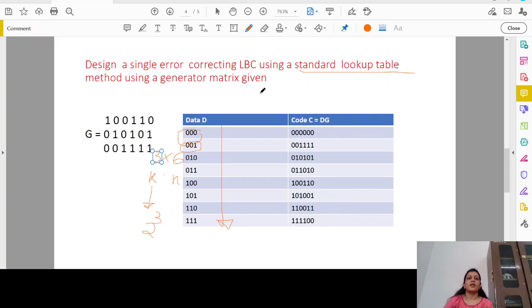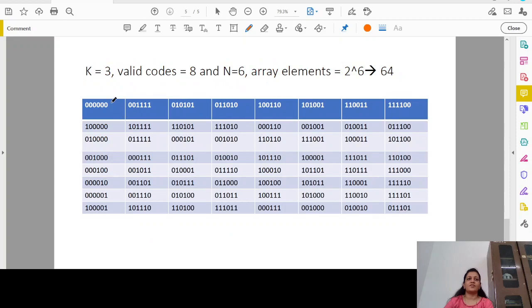Now to form the standard array, we know that these code vectors will be written as the first row in our standard array. So I am listing out some important things over here. Since k is equal to 3, the valid code words are 8, and those valid code words are nothing but the first row of your standard array.